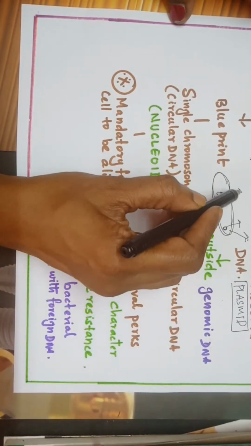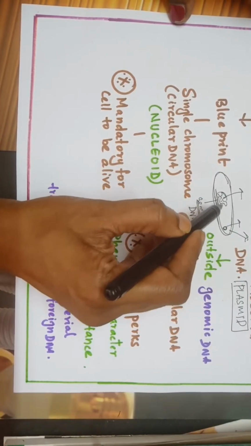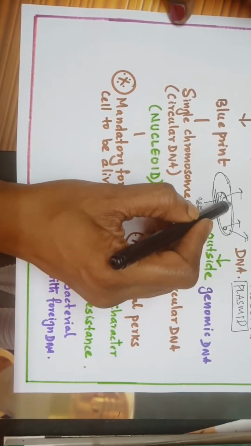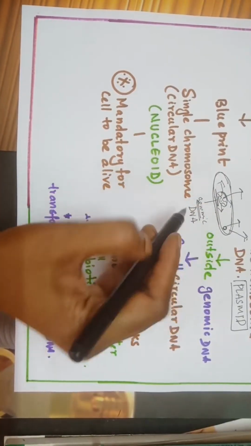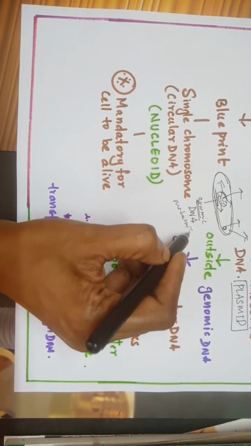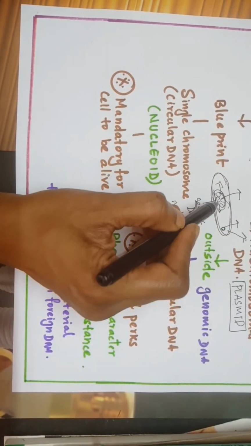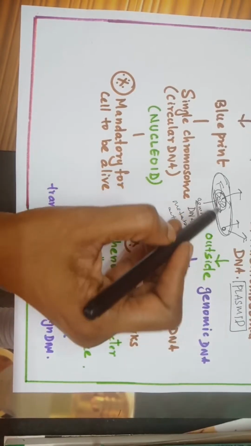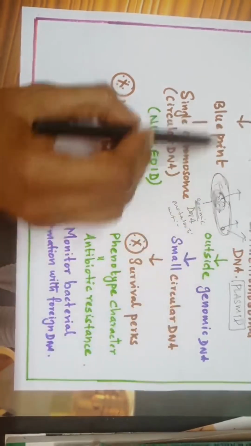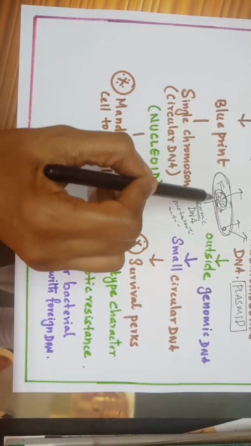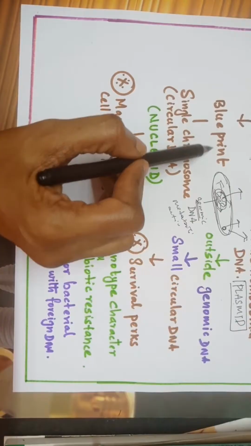Suppose I take the genomic DNA, the bacteria cannot survive because here only all the commands will pass to the cytoplasm and other structures. This is the one which governs the metabolic activities of the cell. So this DNA is very, very important for the bacteria to stay alive. And this is the one which carries the blueprint of the bacterial cell. Now shall we see the comparison? This genomic DNA is the blueprint of the bacterial cell which carries the genetic information of the bacterial cell.